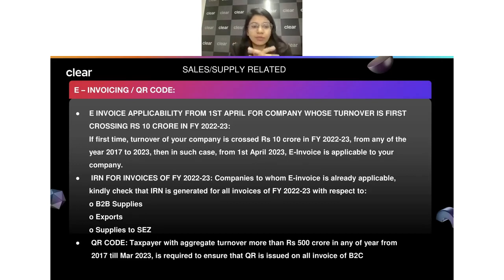Now the another part is, similarly, we have the concept of QR code. So in case your aggregate turnover is more than 500 crore, starting from 2017 till March 2023, in any of the years, if your turnover exceeds 500 crore, in that particular case, if you're raising a B2C document, you have to get this QR code. This QR code is not related to e-invoicing.